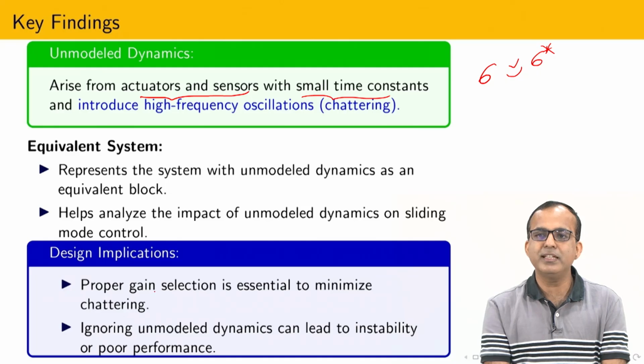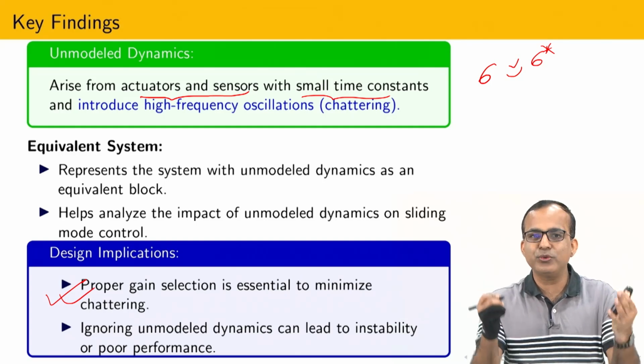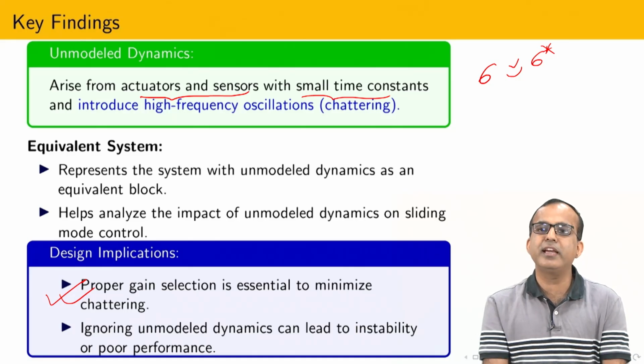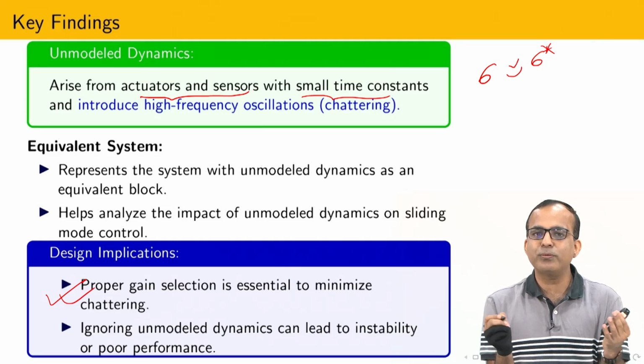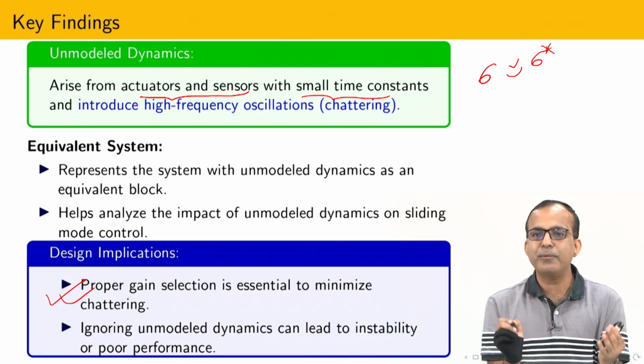If I am able to establish that the gain is responsible for the chattering magnitude, then I can reduce the gain. Obviously reducing the gain is not always possible. Why? Because the magnitude of that gain should be greater than all kinds of uncertainty.